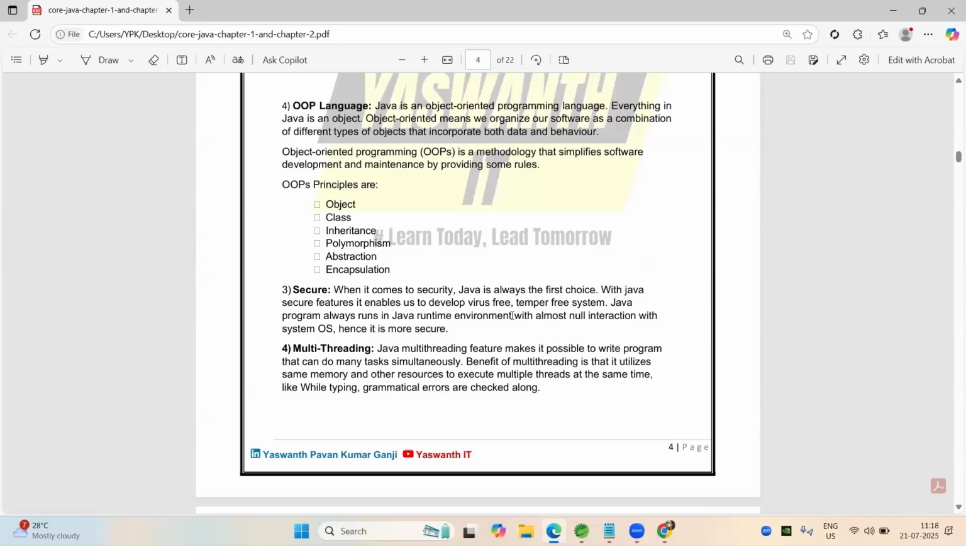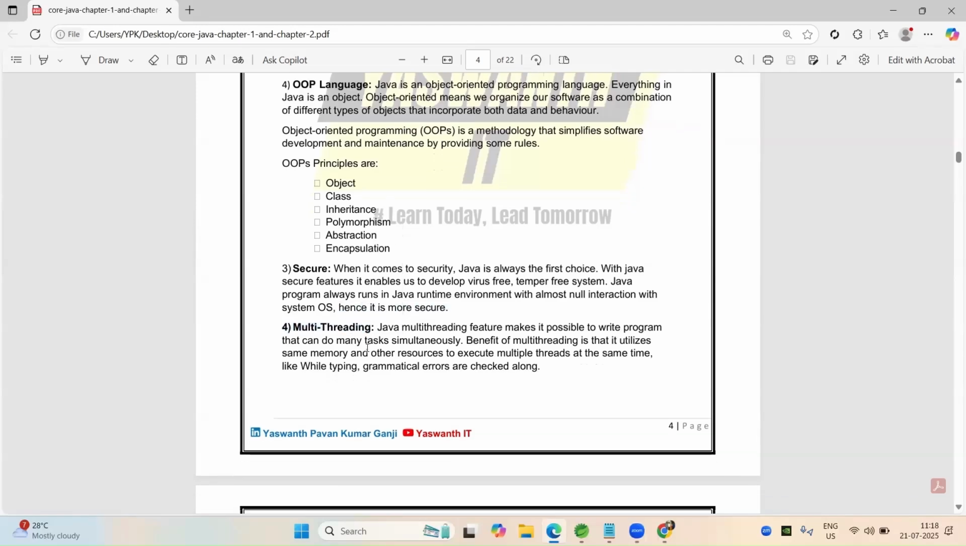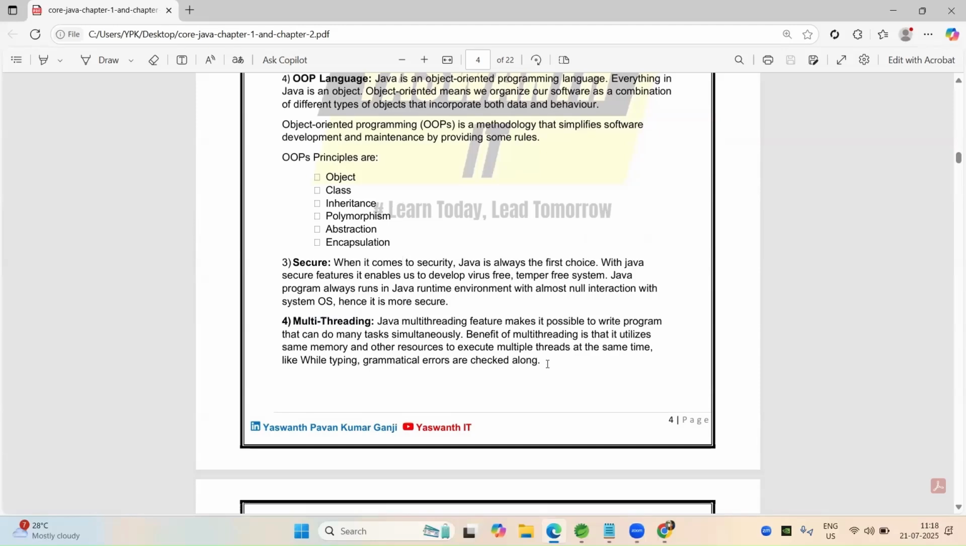And Java supports multi-threading. We will see in upcoming sessions what multi-threading is, but for now I can give a brief idea. The multi-threading feature enables us to write programs that can do multiple tasks at the same time. What does that mean? If our program executes, then it can also execute one more task.